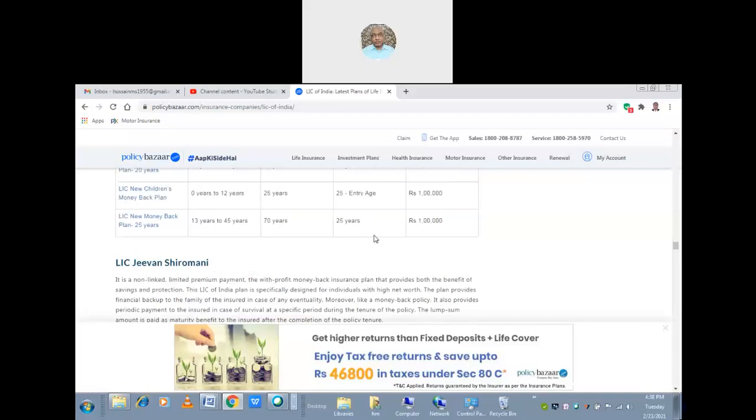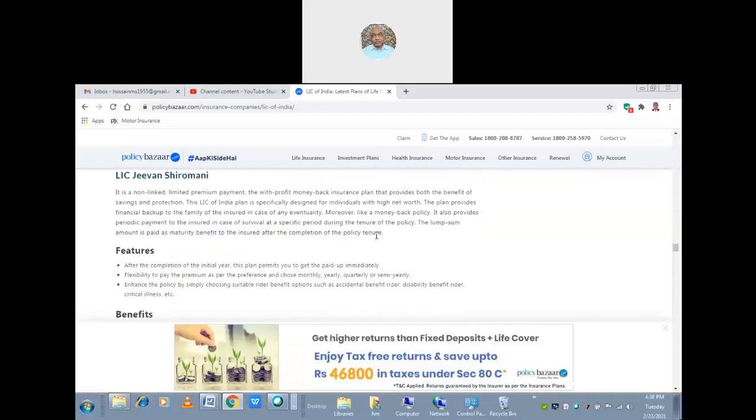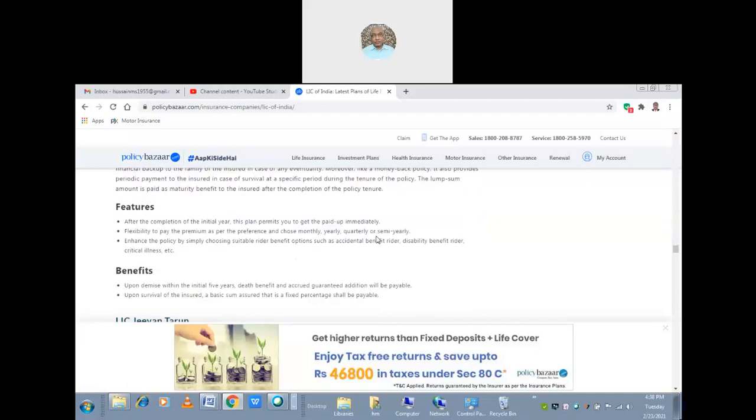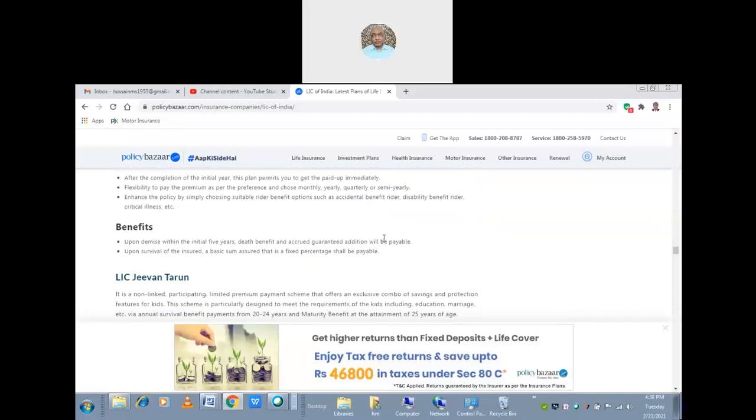So next comes the LIC Jeevan Shiromani. This is another policy. So what I want to say is, depending upon the nature of the question and depending upon the marks, you have to write about the different types of policies, if LIC is asked for a 50 mark or 20 mark question.